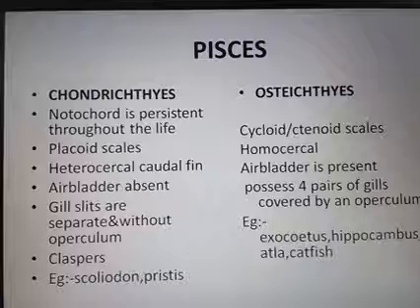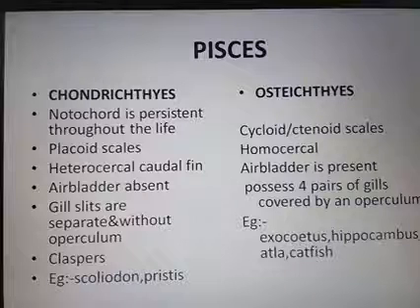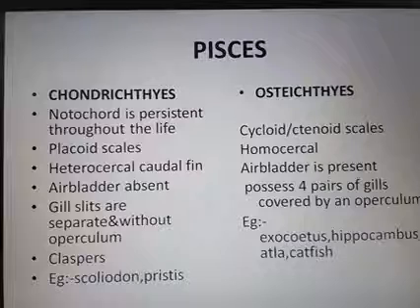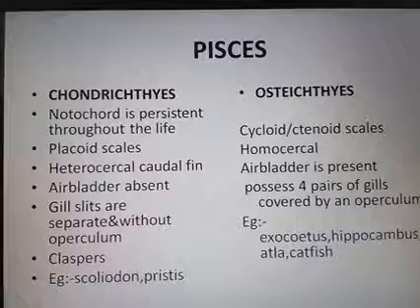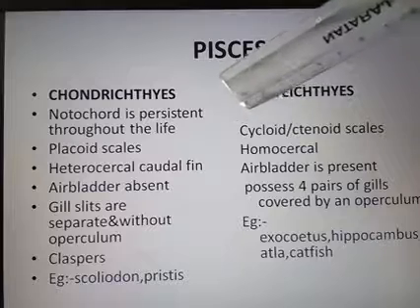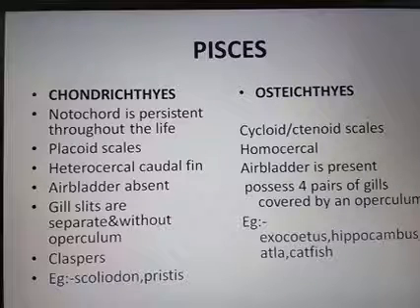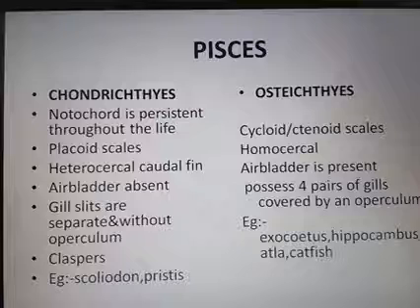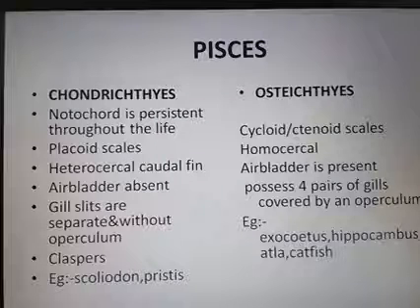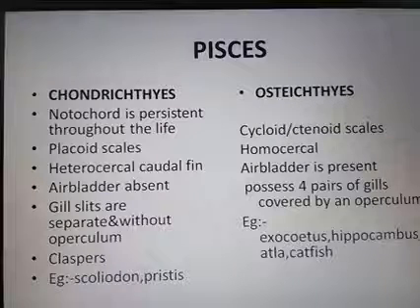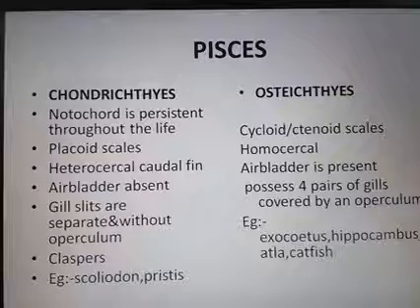Next we are discussing the features of the Osteichthyes. Here the main differences are cycloid or ctenoid scale. In Chondrichthyes the scale is placoid, and here the scale is cycloid or ctenoid. One feature is that Chondrichthyes are cartilaginous fish and Osteichthyes are bony fish. Here the tail is homocercal, whereas in Chondrichthyes it is heterocercal.